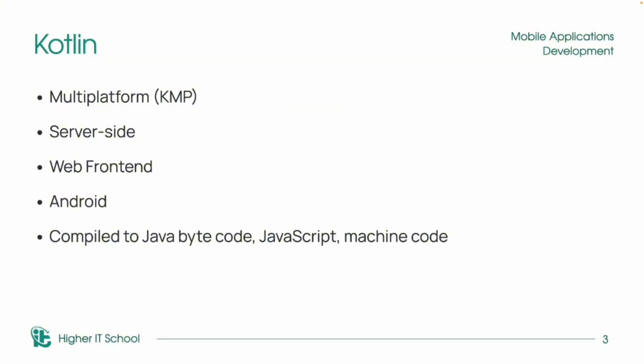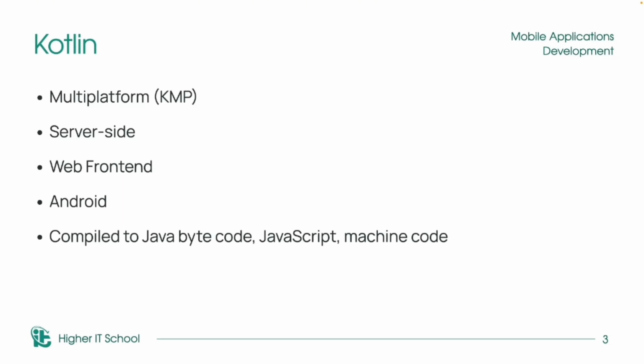First of all, we can create multi-platform applications with Kotlin Multiplatform, or KMP. We can create Android applications, iOS applications, and moreover, usually teams of developers share business logic, something like networking, data validation, some business rules, and the UI can still stay native on each platform.